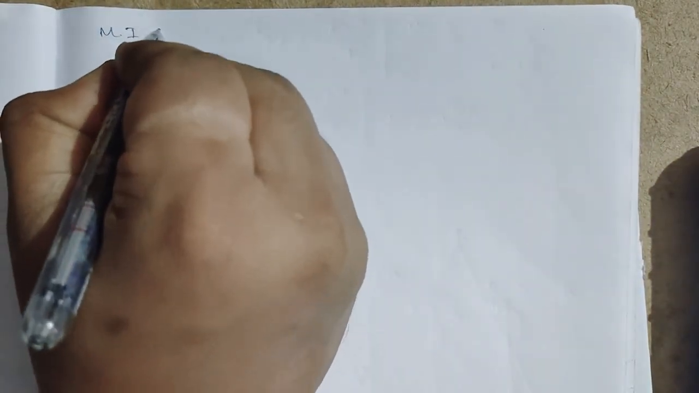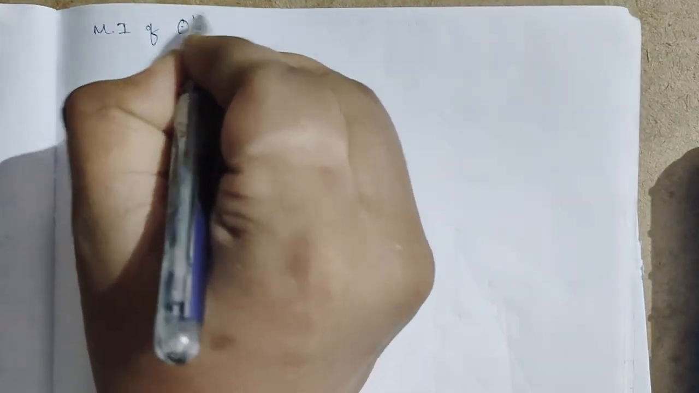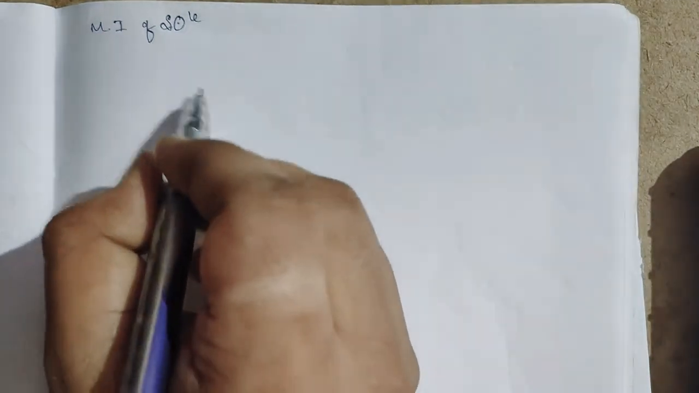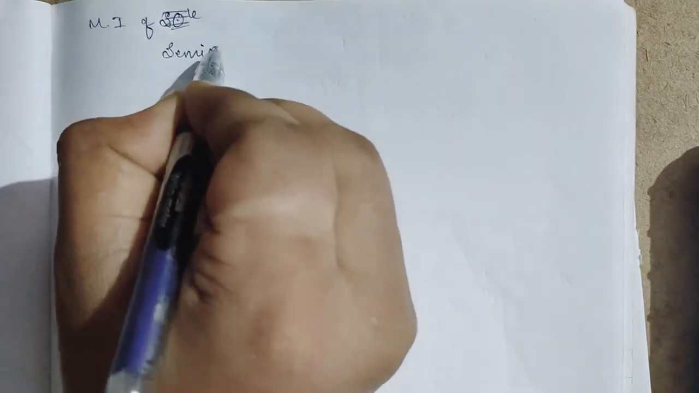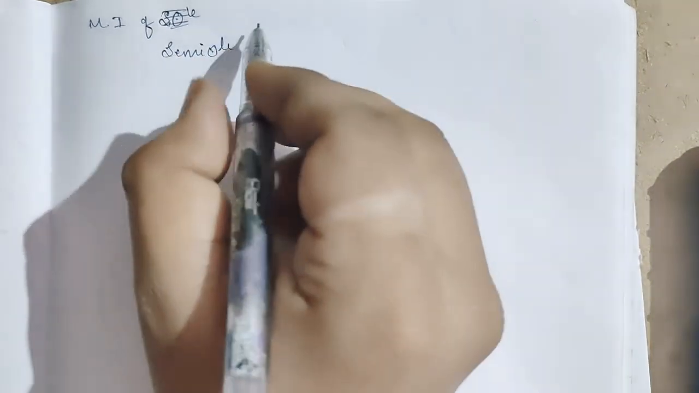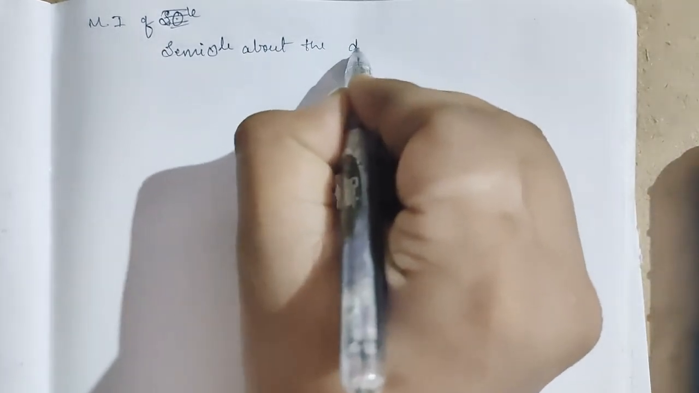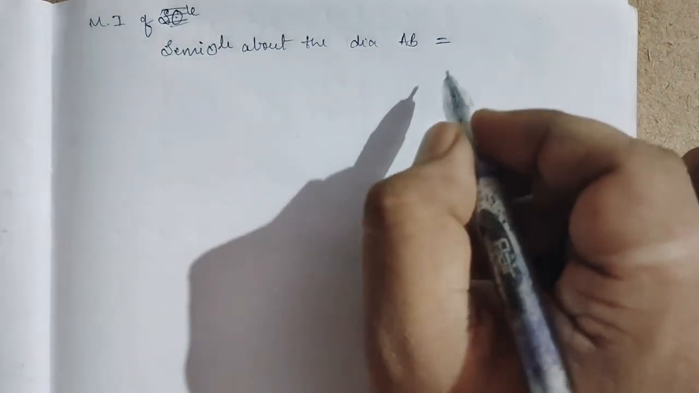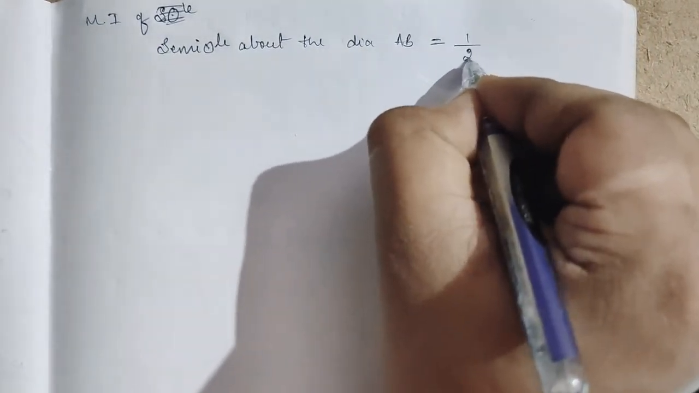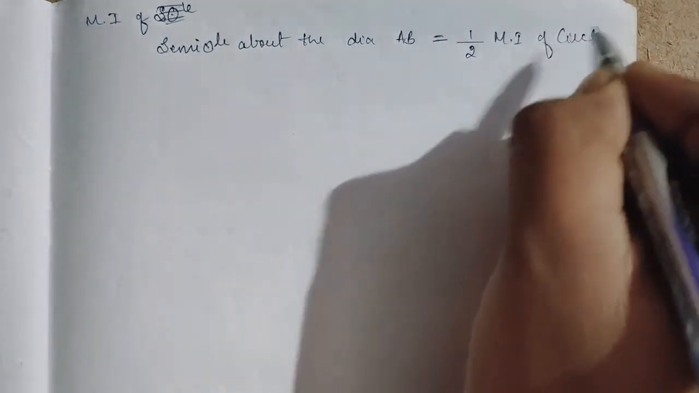So moment of inertia of a semicircle about the diameter, the diameter AB. So if we take about diameter AB, what will it be? It will be half into the moment of inertia of the circle. Correct?